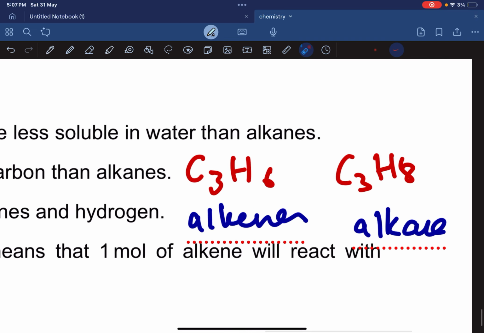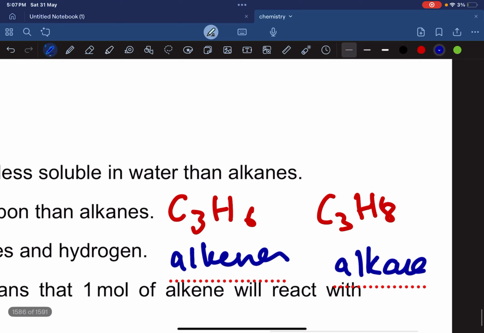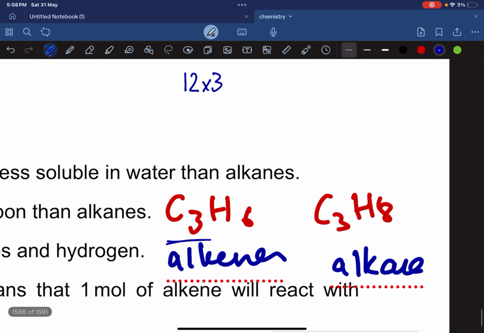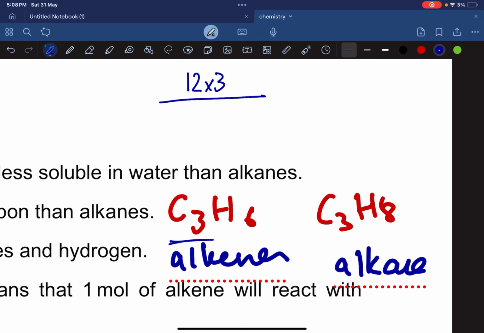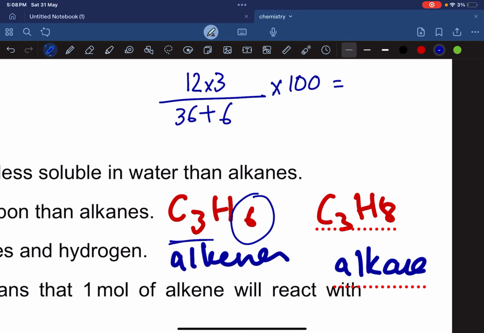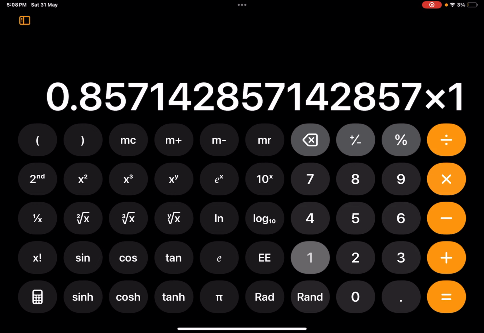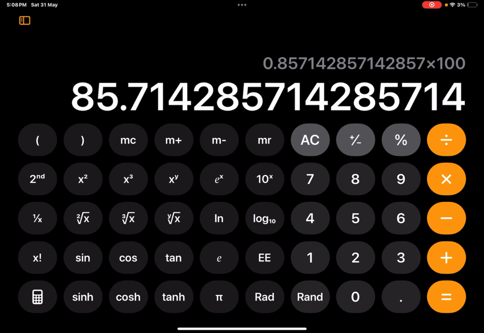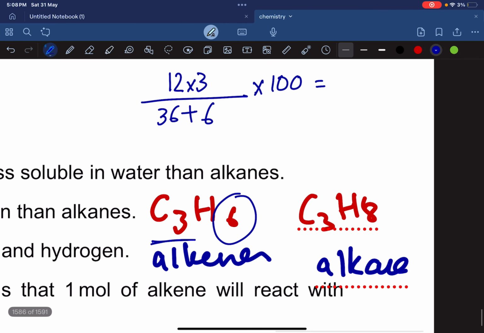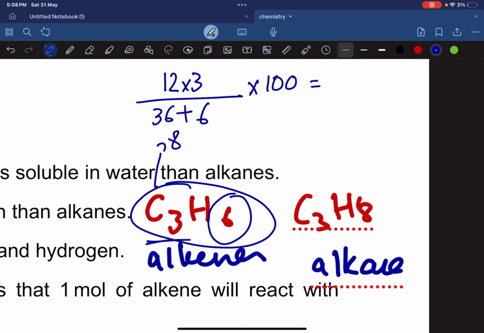Okay, now let's take out the percentage by mass of both to make you see. Over here we have 3 carbons, so 12 times 3. Above we take the mass of carbon, below we take the mass of the entire thing. 12 times 3 is 36, plus 6 because hydrogen is 1, so plus 6, times 100. Let's see what comes out. 36 plus 6 is 42. So 36 divided by 42 times 100 is 85.71%. For this, the percentage by mass of carbon is 85.71.